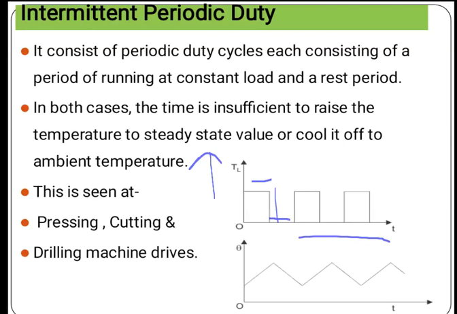After some time the motor operates again and goes to a rest period, and it happens periodically. In the next graph you can observe that the temperature increases gradually, then goes down, and after some time it increases gradually and goes down again. So it happens periodically, and we can say that these are the duty cycles of intermittent periodic duty.